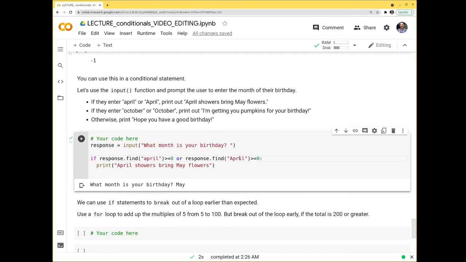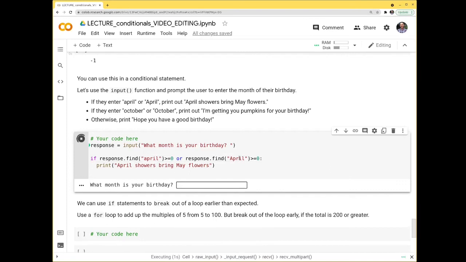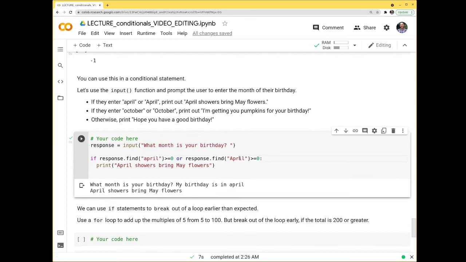What if someone types something more complicated, though? What month is your birthday? My birthday is in April. Is it going to find it? Yes, because April, even though it was later in it, 0, 1, 2, 3, it was later in it. All we require is that it finds it at greater than or equal to 0, greater than or equal to the first spot.